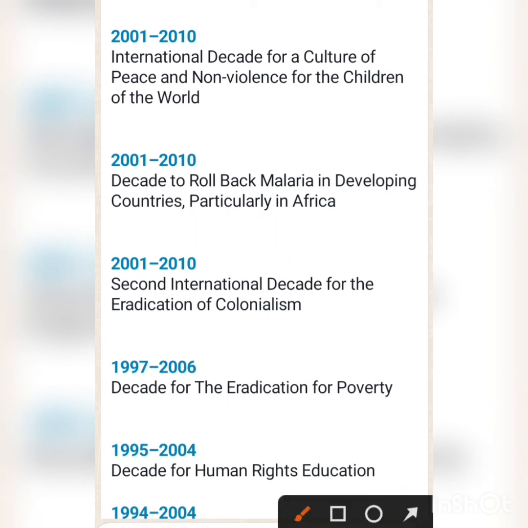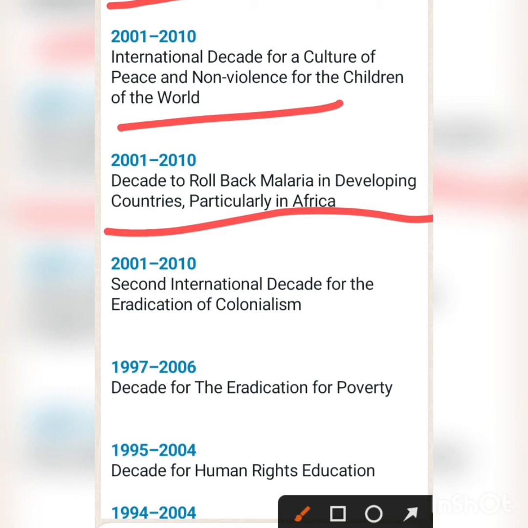2003 to 2012, United Nations Literacy Decade for Education for All. 2001 to 2010, International Decade for a Culture of Peace and Non-Violence for the Children of the World. 2001 to 2010, Decade to Roll Back Malaria in developing countries, particularly in Africa. 2001 to 2010, the second International Decade for the Eradication of Colonialism.